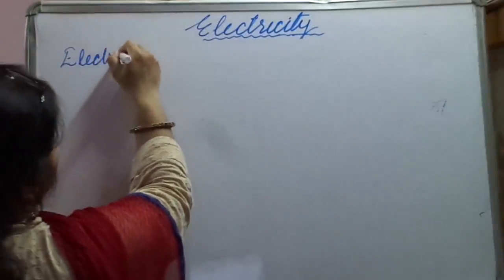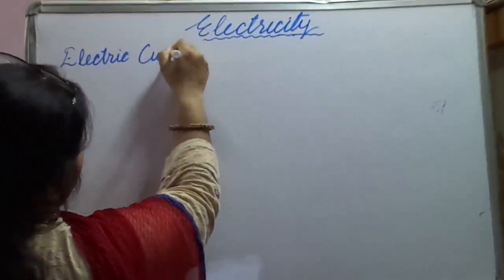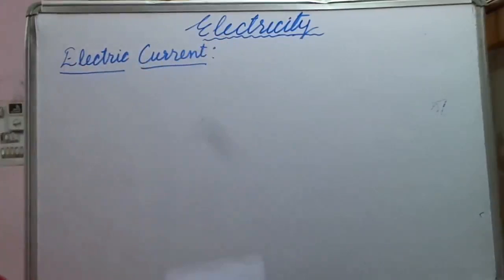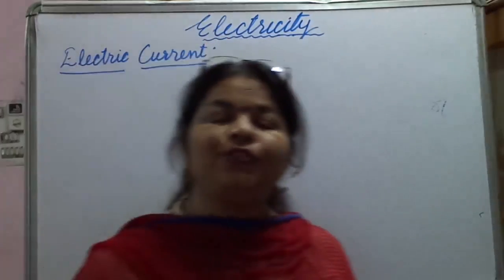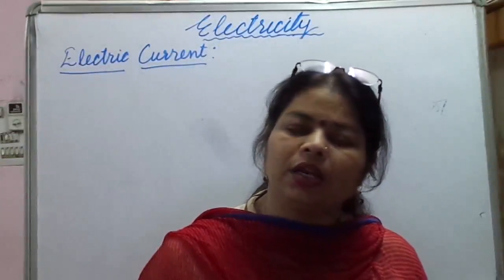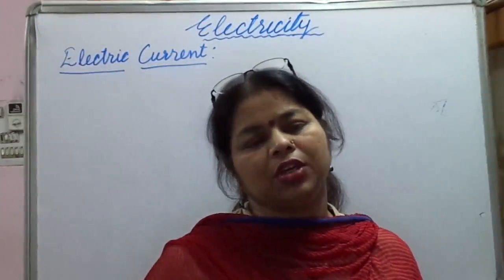Electric current. How to define it? The flow of charge through a conductor per unit time is called the electric current.